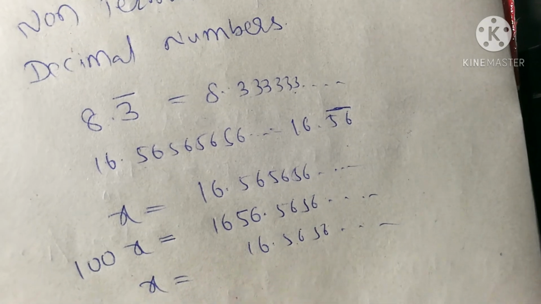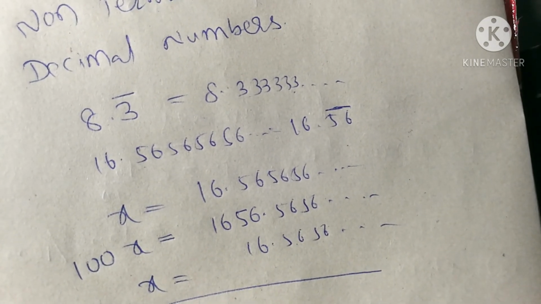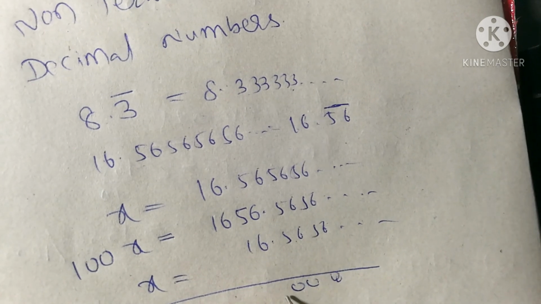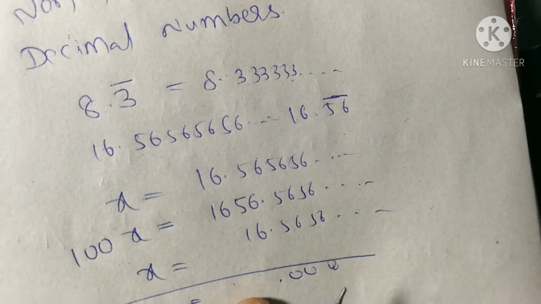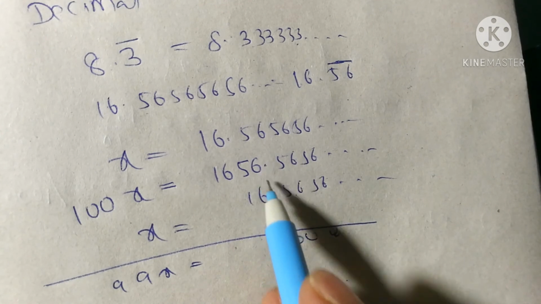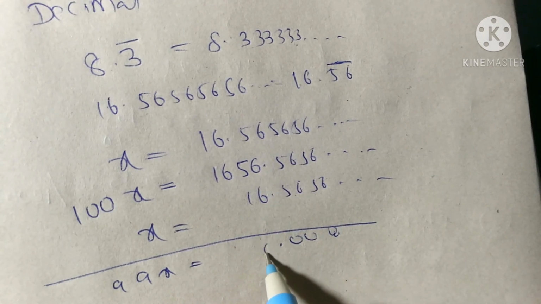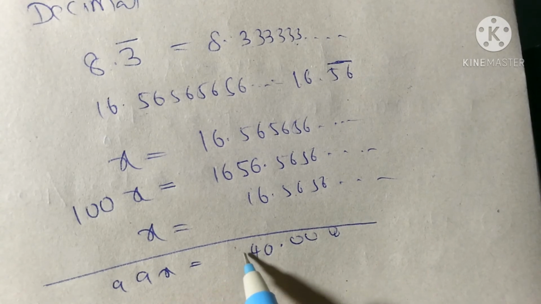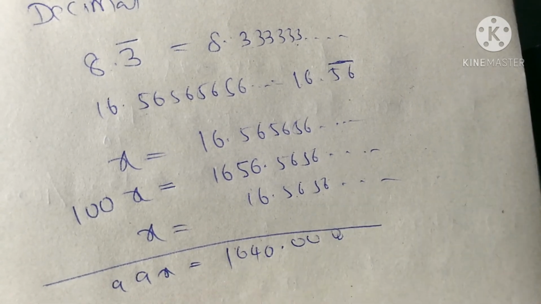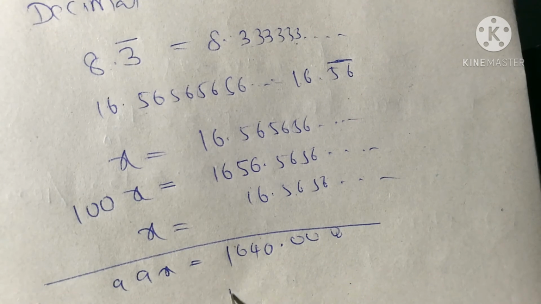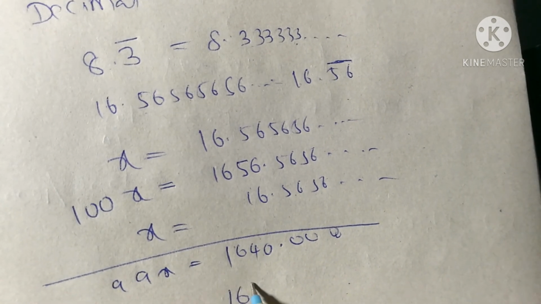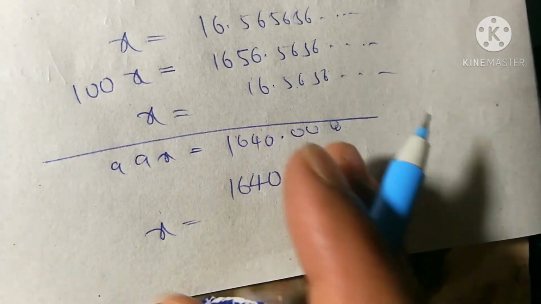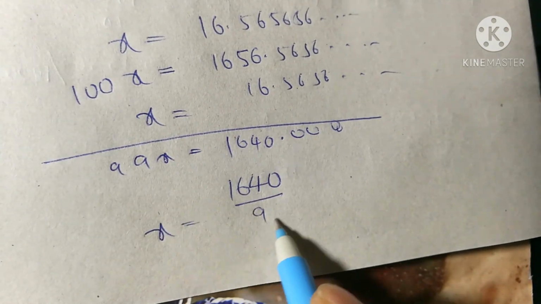x is 16.56 bar. Subtract now. You will get 99x, and here you will get zeros after the point. 6 minus 6 is 0. 5 minus 1 is 4. Here 6, here 1. So now x can be written as 1640 by 99.